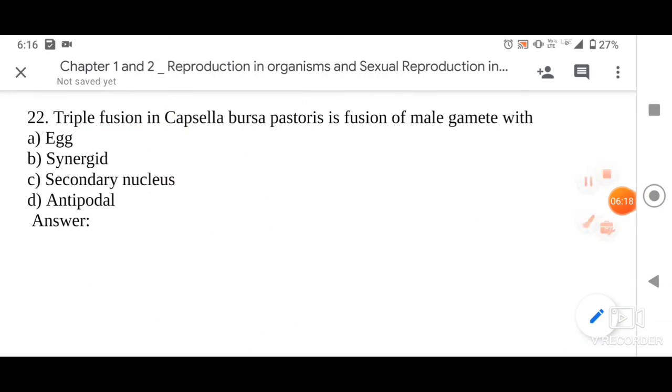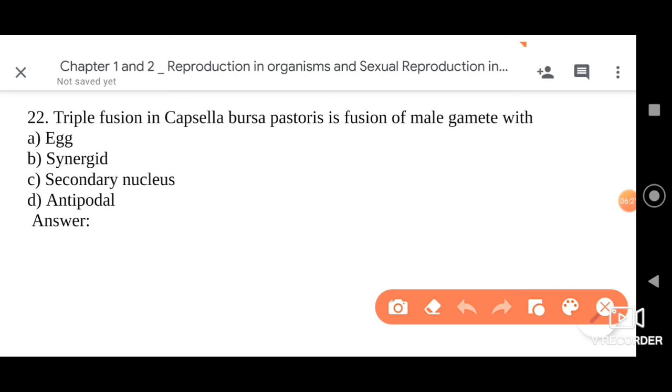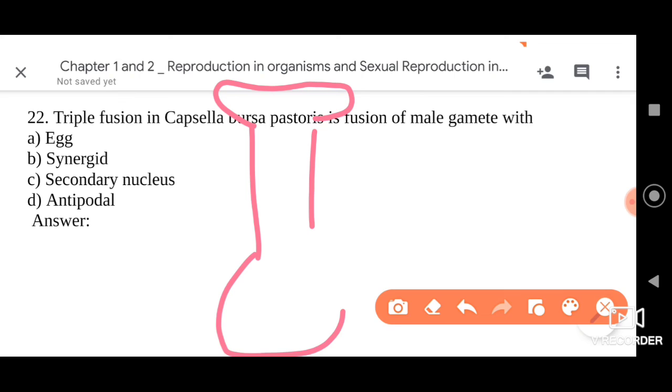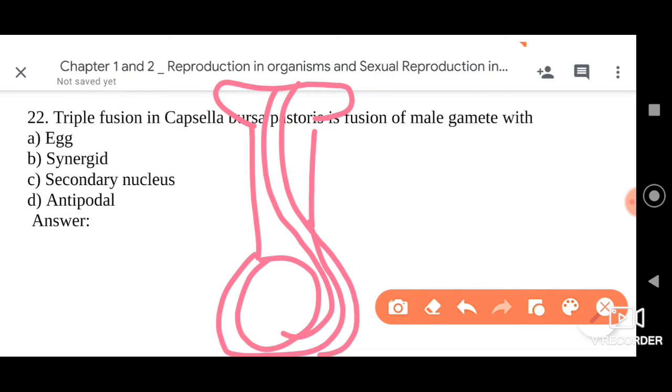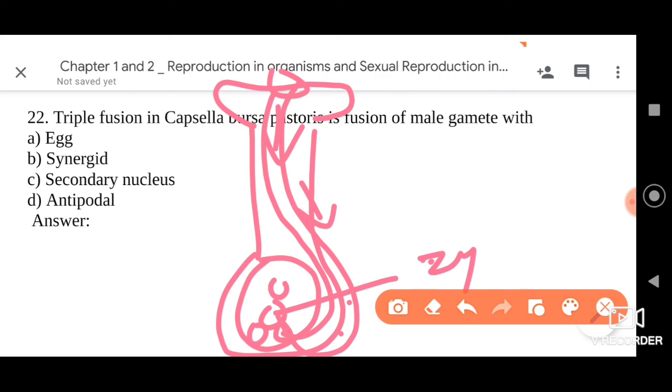So let me explain this. See dear friends, this is the stigma, this is the style, and this is the ovary. Inside that we have the ovule. Whenever there is formation of the pollen tube, the pollen grain travels through it, and as it reaches the synergids, it will release two male gametes. There is one egg here, so the first will fuse with the egg to form the zygote, and at the center there is the secondary nucleus. The second male gamete fuses with the secondary nucleus.